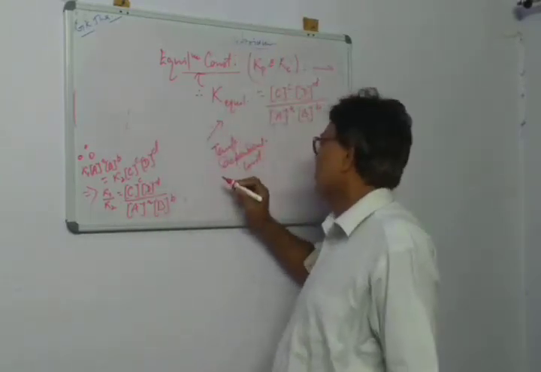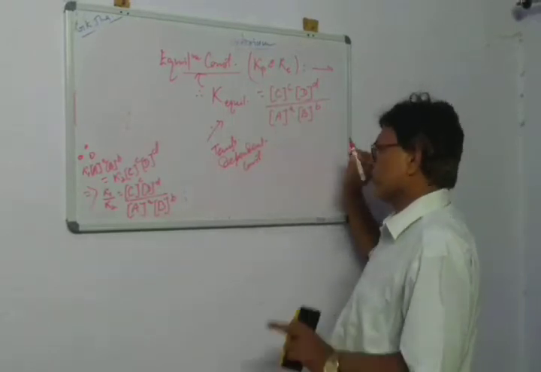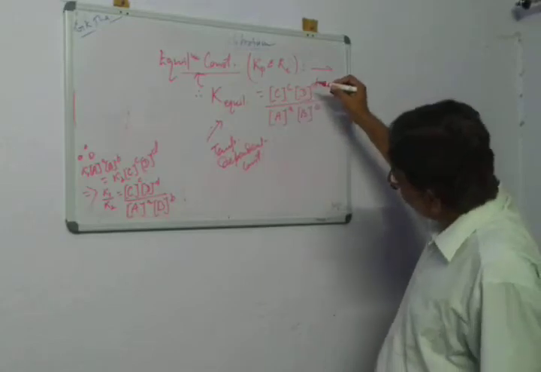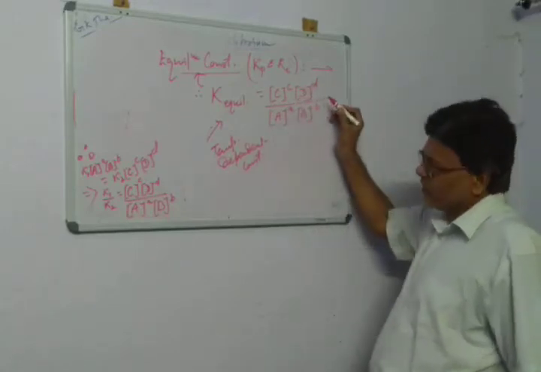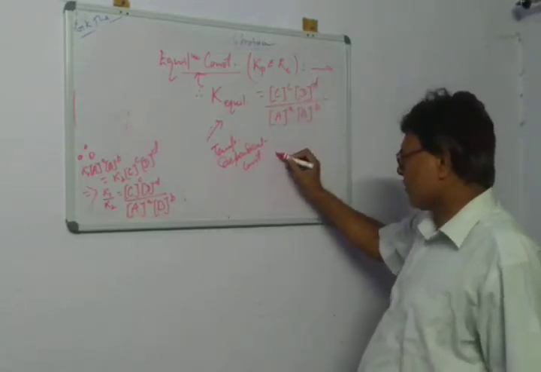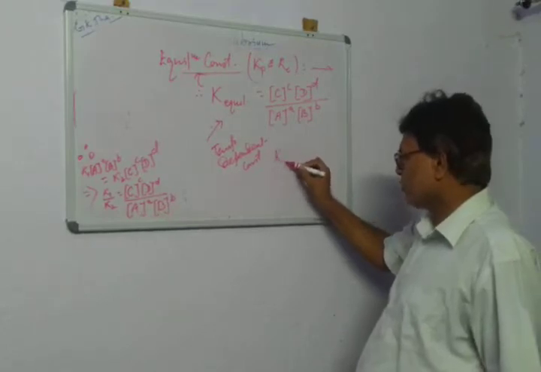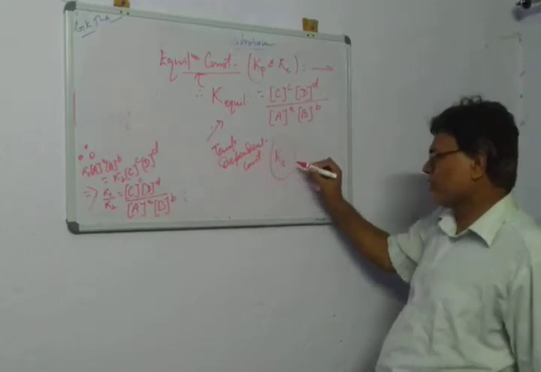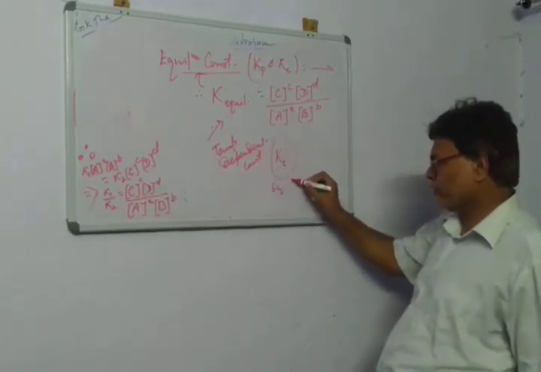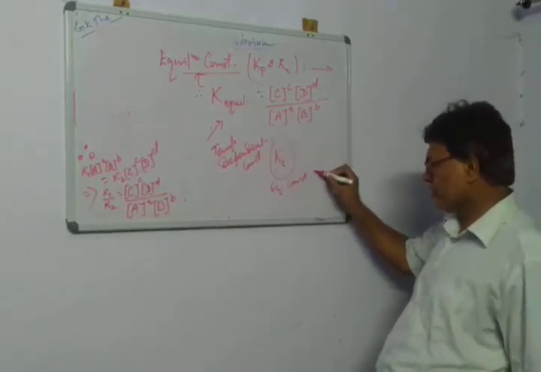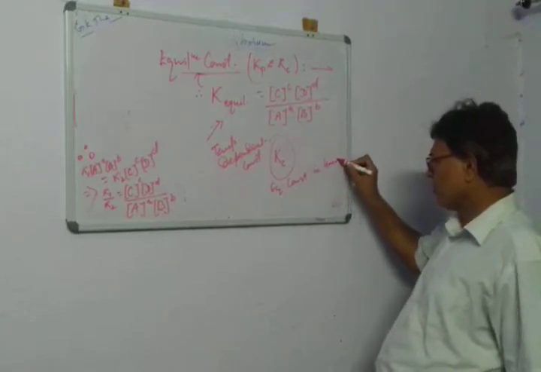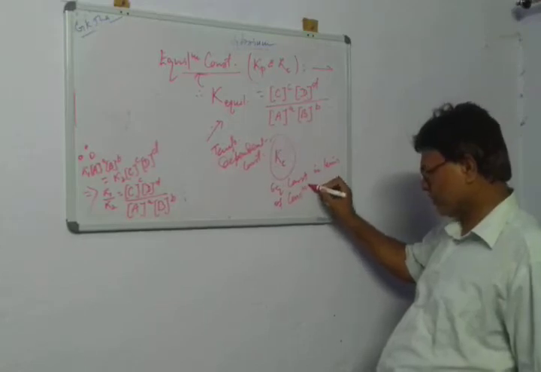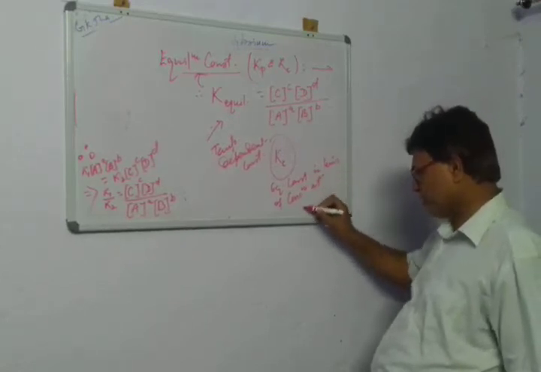That is the issue. Mind it, temperature dependent constant. This is because we are expressing the equilibrium constant in terms of concentration of reactants and products. Therefore, sometimes this is also designated as Kc, the equilibrium constant in terms of concentration, at a particular temperature.